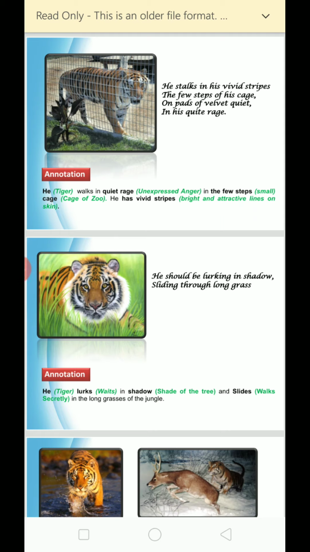Today I am back again with the next poem of 10th class, A Tiger in the Zoo, which is written by Leslie Norris. This poem contrasts a tiger in the zoo with the tiger in its natural habitat. As you can see here on the main screen, the tiger is locked in a cell.